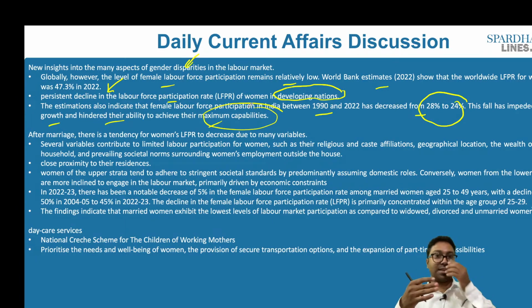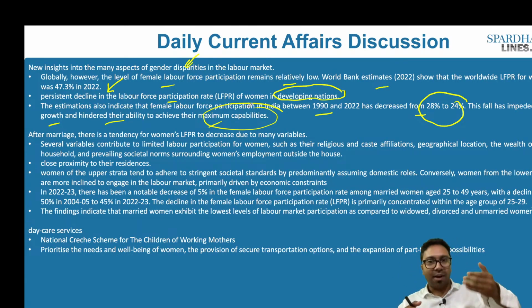So looking at the statistics the world over, in the developing countries as well as in India, the labor force participation of women has been declining, dwindling, its numbers have been decreasing, says this article. So these numbers can act as fodder for your mains answer writing. What happens after the marriage? After the marriage as well, the number starts decreasing.